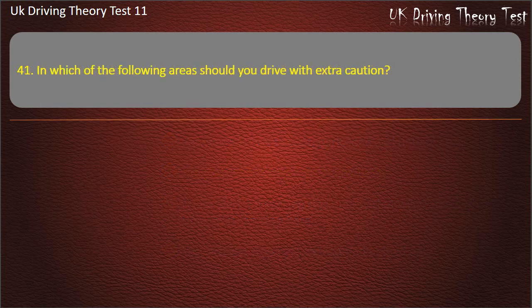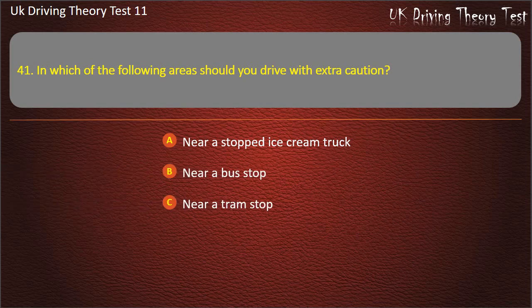Question 41. In which of the following areas should you drive with extra caution? Near a stopped ice cream truck. Near a bus stop. Near a tram stop. All of the above. Answer. All of the above.